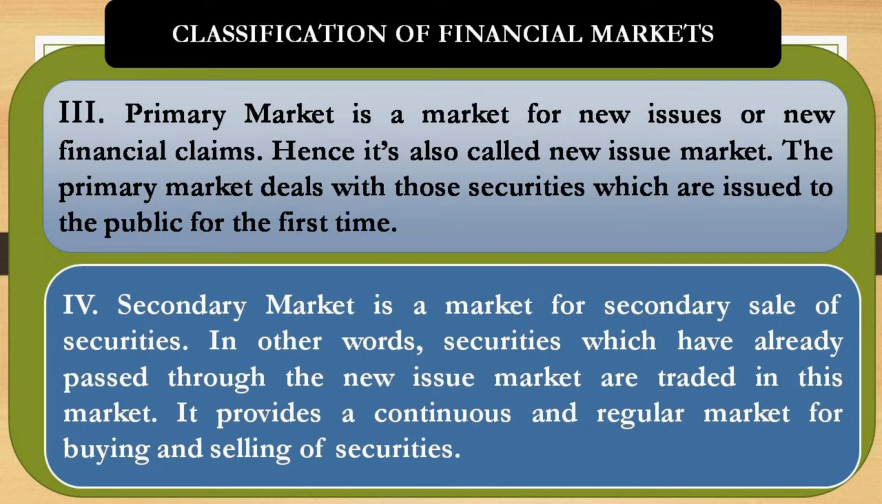In the case of secondary market, it is a market for old shares. That means once issued in the primary market, they then come under secondary market. My question is, how can you define primary market? Primary market is a market for new issues or new financial claims. Hence, it's also called the new issue market. The primary market deals with those securities which are issued to the public for the first time. The primary markets are where investors have their first chance to participate in a new security issuance.